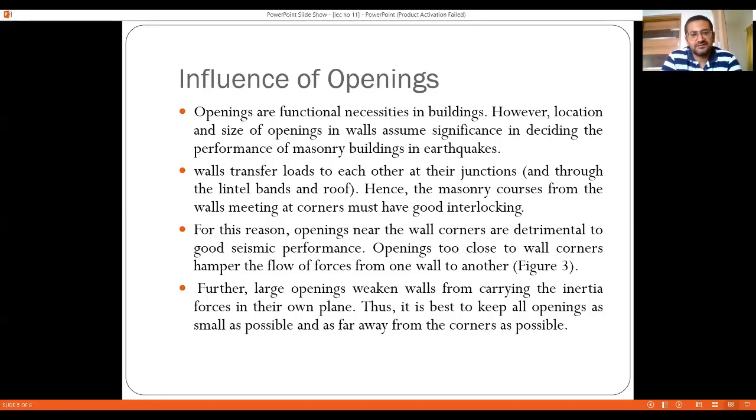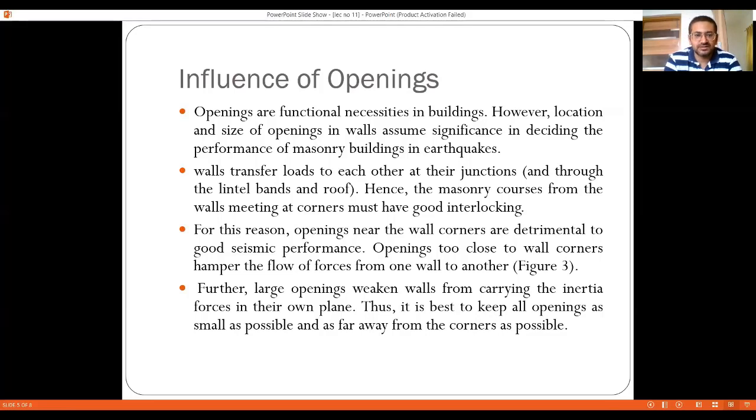So walls transfer the loads to each other at their junctions and through lintel bands and the roof. Hence, the masonry courses from the walls meeting at corners must have good interlocking. That we have seen: in order to ensure a good box action, interlocking between the masonry at the corners is necessary. For this reason, openings near the wall corners are detrimental to good seismic performance. That is, if a door or a window is located exactly at the corner, then the interlocking with the wall in the other direction, the adjacent wall, is not going to happen, and as a result, the complete box action will not be achieved.